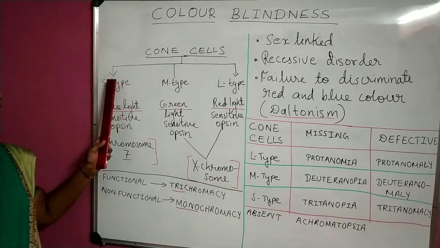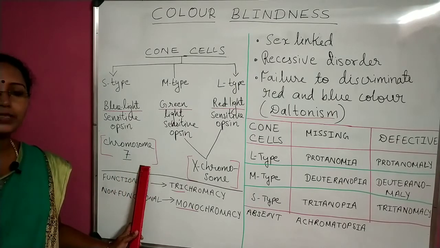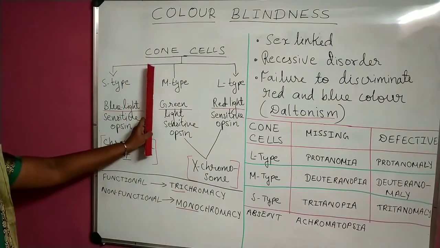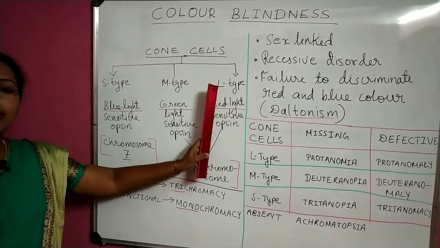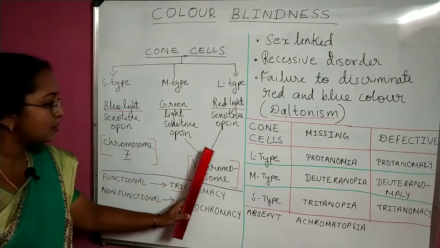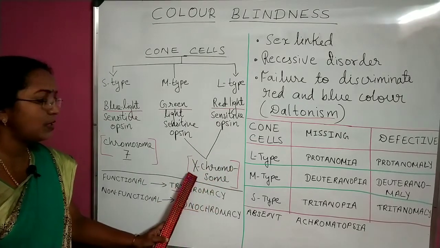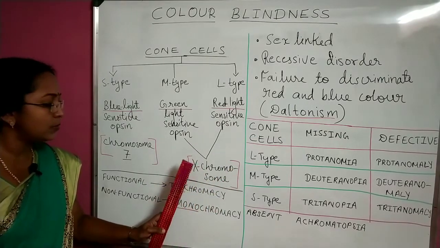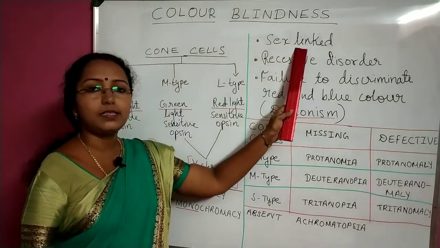And the gene for the S-type is present on chromosome number 7. So if a person's body is not having M-type or L-type cone cells, it is something to do with the X chromosome. If it is with respect to the X chromosome, it becomes a sex-linked disease.